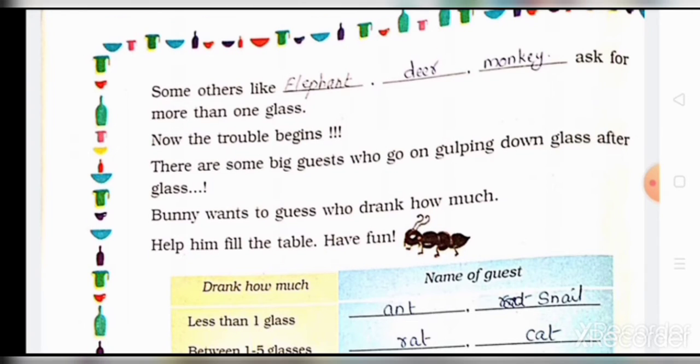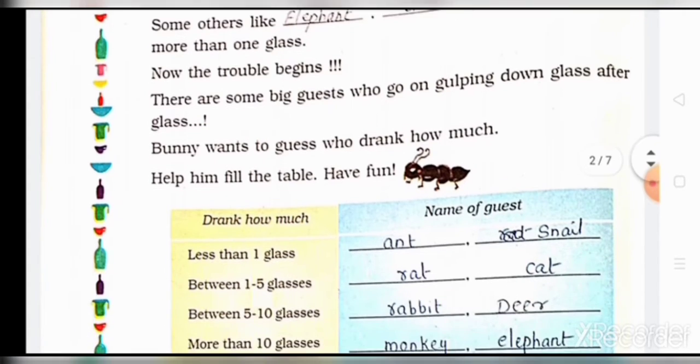Some others like elephant, deer, monkey ask for more than one glass because they all are big animals. Now the trouble begins. There are some big guests who go on gulping down glass after glass. Bunny wants to guess who drank how much. Help him fill the table, have fun.